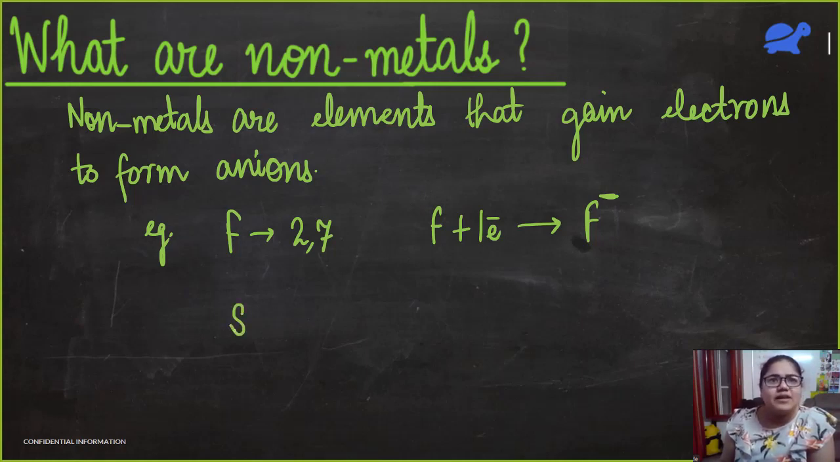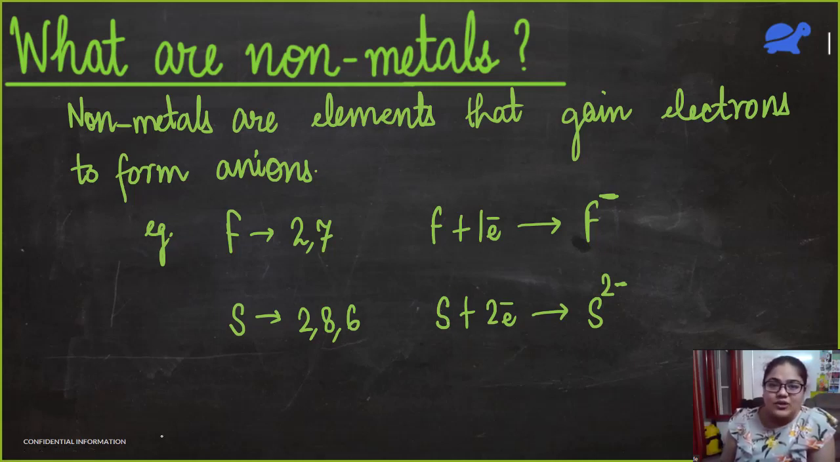Another example is sulfur. Sulfur's configuration is 2, 8, 6. If it gains 2 electrons, it will become like argon, like a noble gas. So that is what it will do. Sulfur gains 2 electrons to become sulfide ion. So sulfur also is going to be a non-metal.